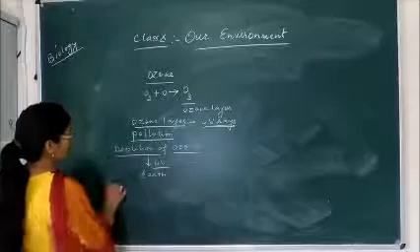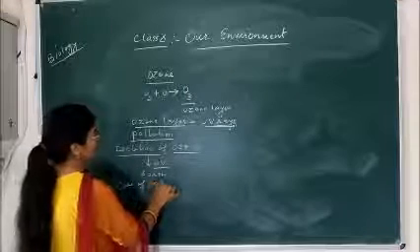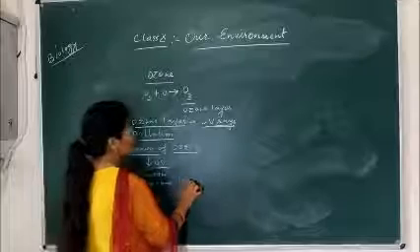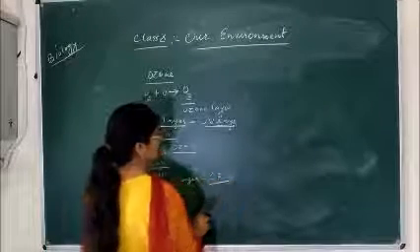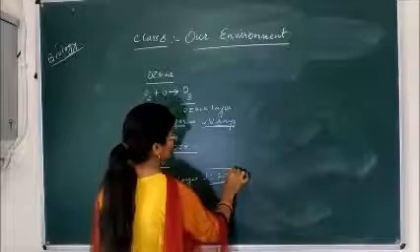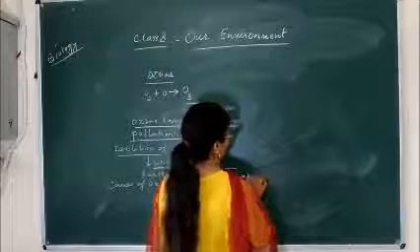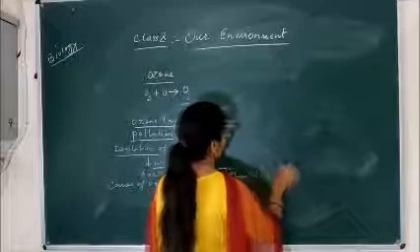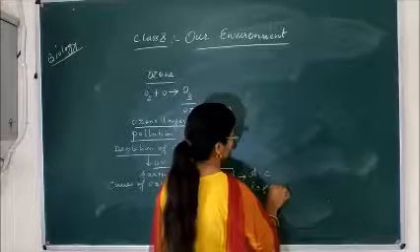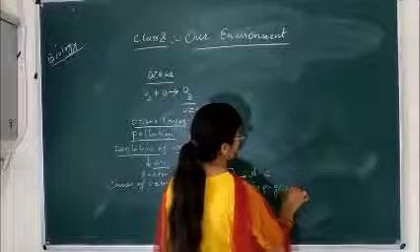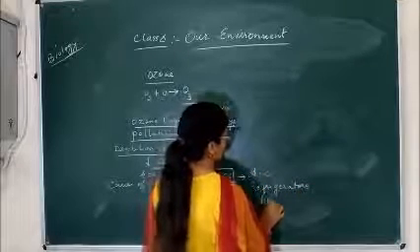The main cause of ozone depletion is chlorofluorocarbons, CFC gas. These chlorofluorocarbons mostly come from the air conditioners which we use, from the refrigerators, and in the air, from aircraft.